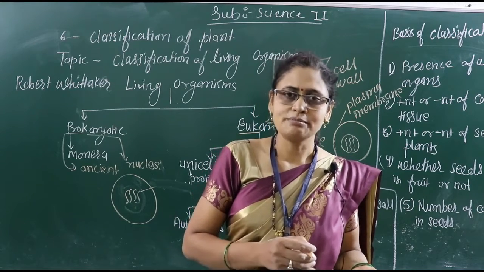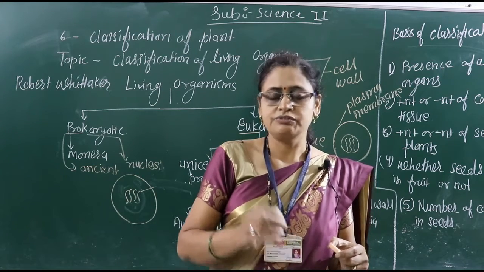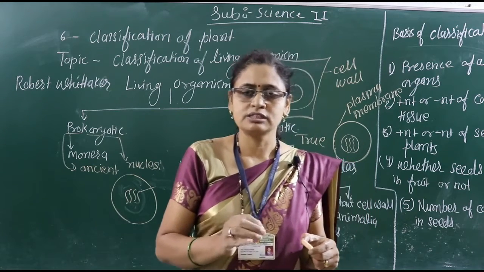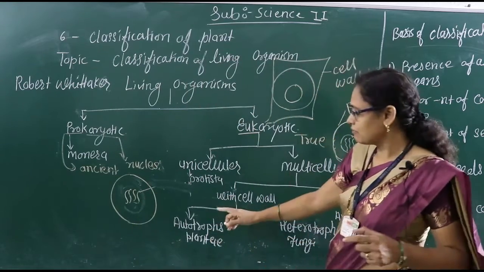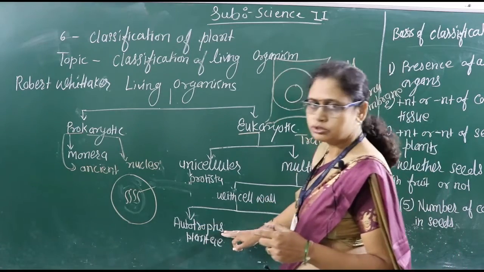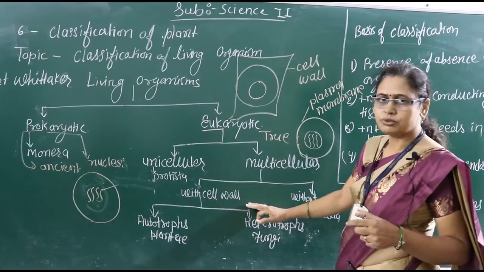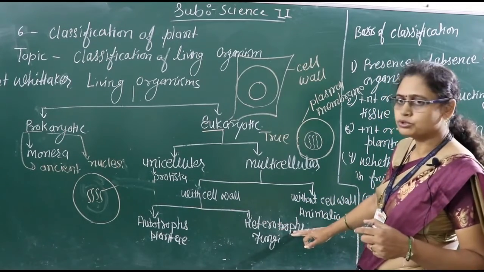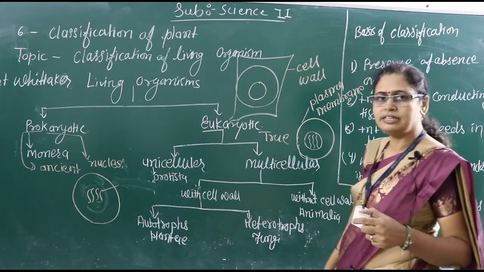But why are they able to make their food? Because they have chloroplast. Without chloroplast, it is not possible to make their food. So all those plants which have chloroplast are kept in the group autotrophs. And those plants which don't have chloroplast are known as heterotrophs. They take their food from plants or other organisms.